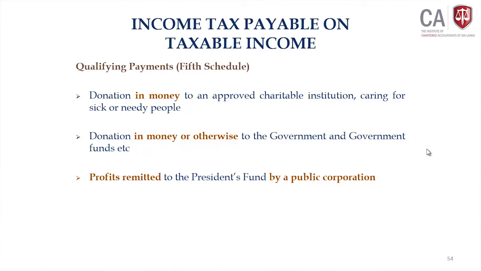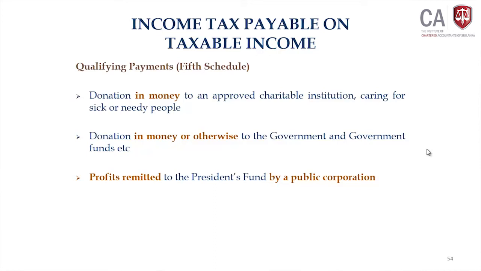Donation of money to an approved charitable institution caring for sick or needy people. The conditions are, there must be a donation in money to the approved charitable institution, and the institution should have been established for caring for sick or needy people. Once you satisfy those 3 conditions, you can claim that amount as a qualifying payment under the first category.